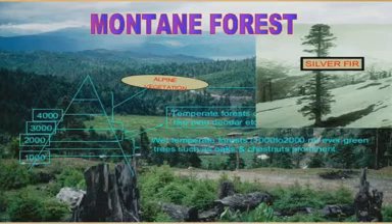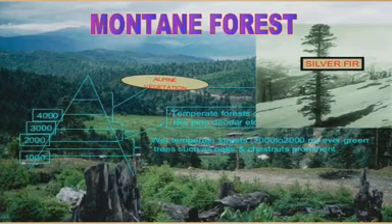The next type of mountain forest is temperate forest. This forest is found between the height of 1500 to 3000 meters. Trees such as pine, deodar, silver fir, spruce and cedar are found in temperate forest.